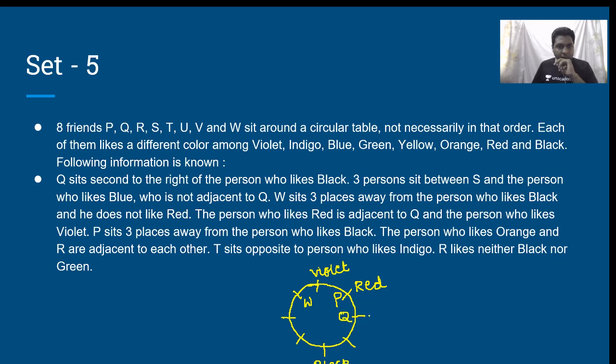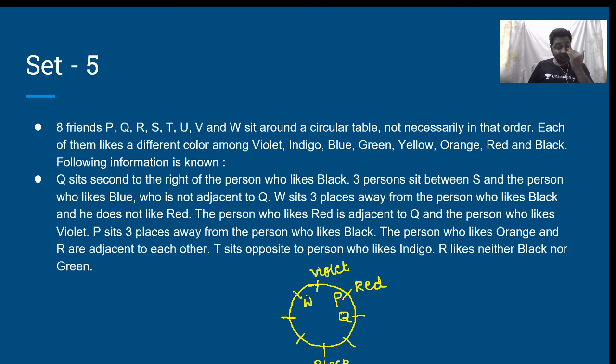But blue is not adjacent to Q, but blue can be Q itself. So, okay, that is one possibility. The other possibility is that I write yes next to black and blue is for W. So, I am left with two possibilities.